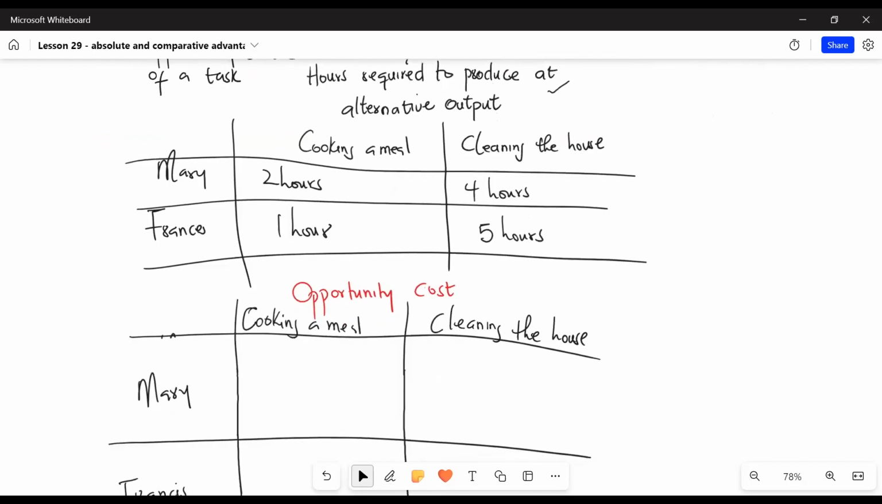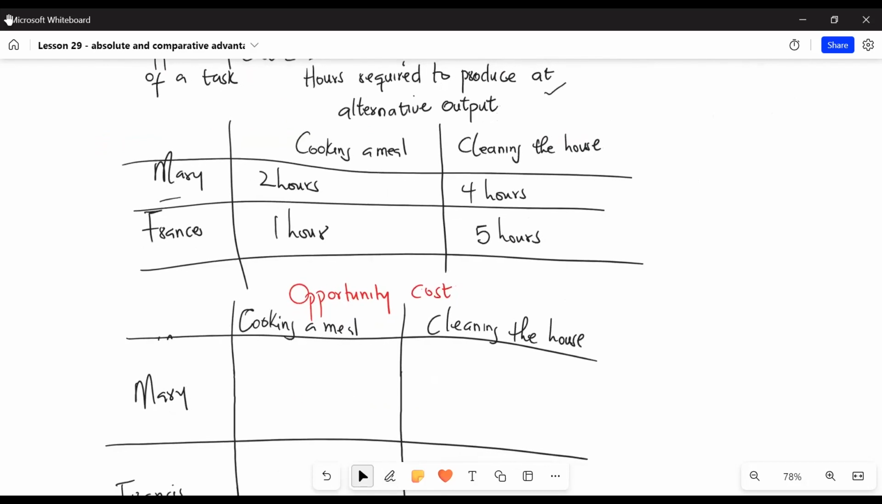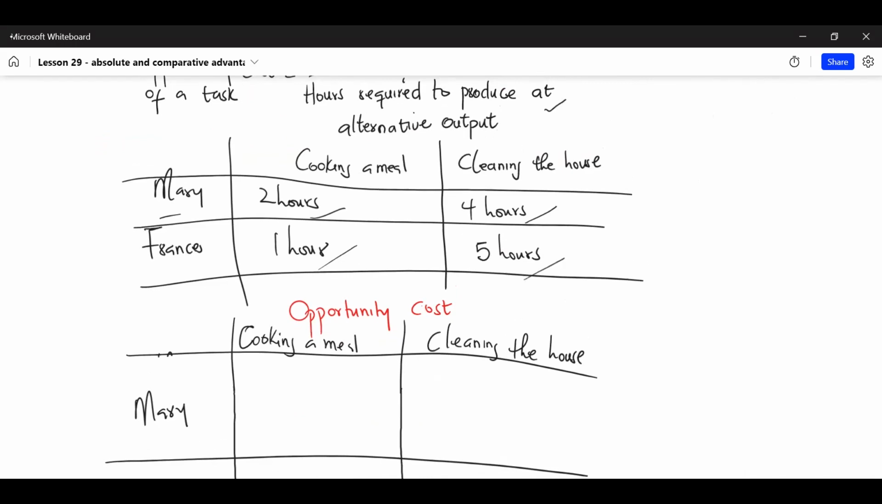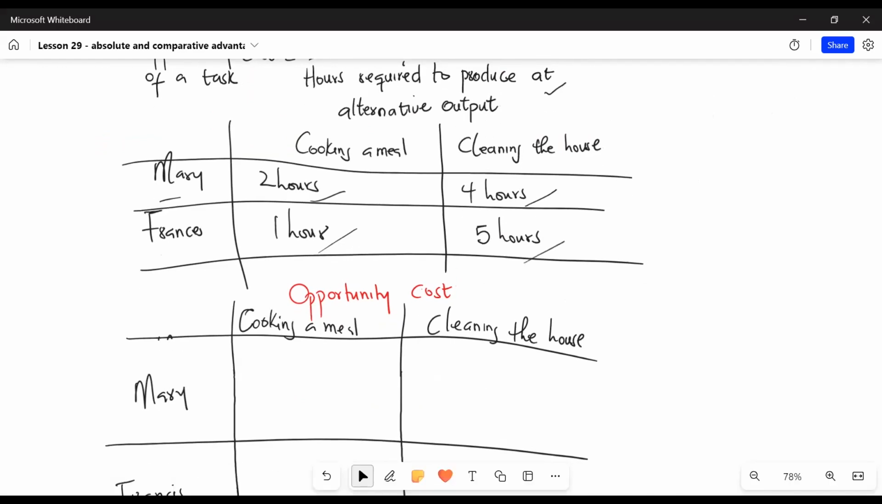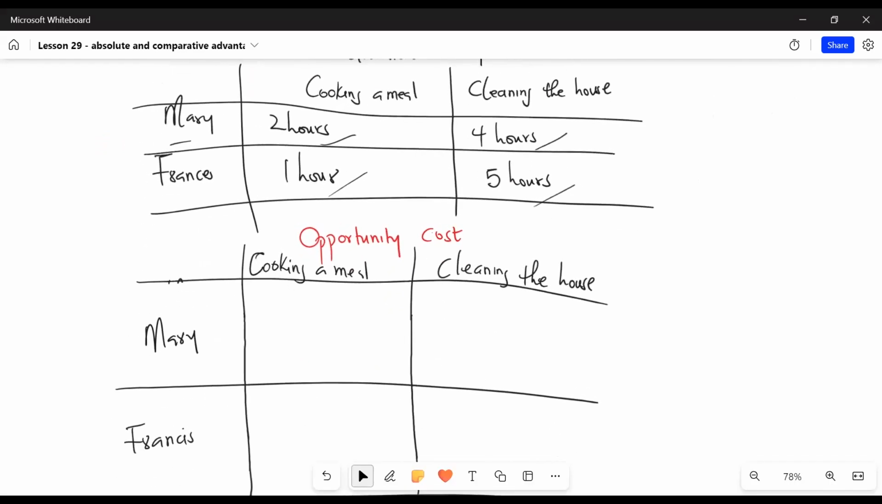Now we already know from our graph that Mary takes 2 hours to cook a meal and 4 hours to clean the house. Francis takes 1 hour to cook and 5 hours to clean the house. Now to calculate the opportunity cost, let's first calculate the opportunity cost for cooking a meal.